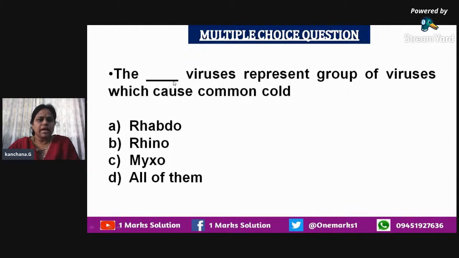Next question: the dash viruses represent a group of viruses which cause common cold. Among these, there are some names of viruses. You know that rhinovirus is the answer, because a virus like rhabdovirus causes the disease called rabies and all. So we are going to avoid rhabdovirus and myxovirus, which are not responsible for the common cold. So the answer is rhinovirus. It is this group of viruses which cause common cold.